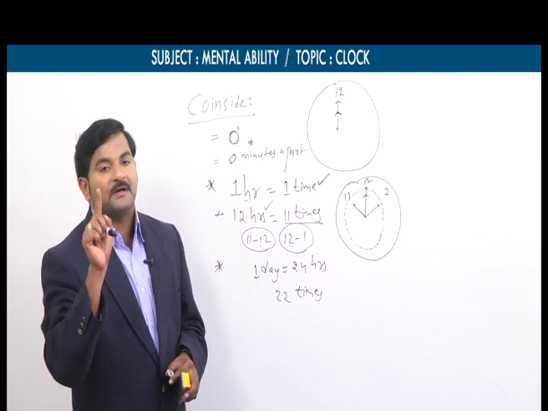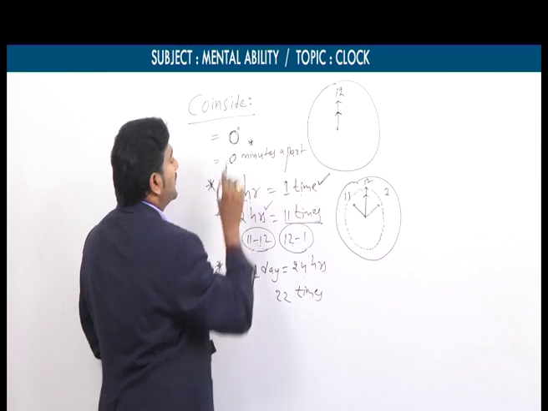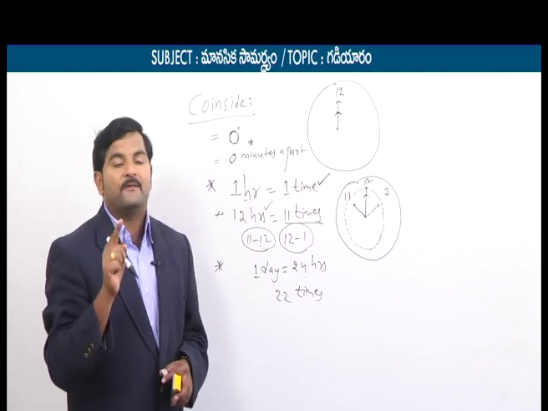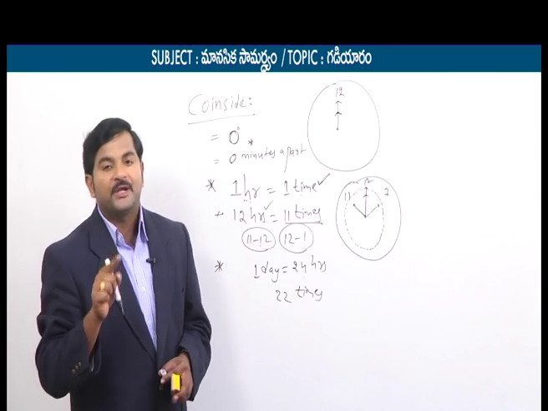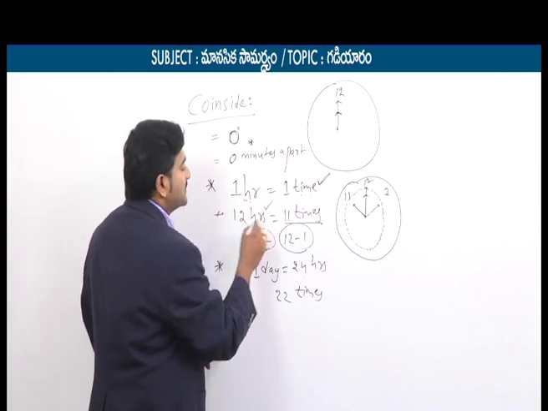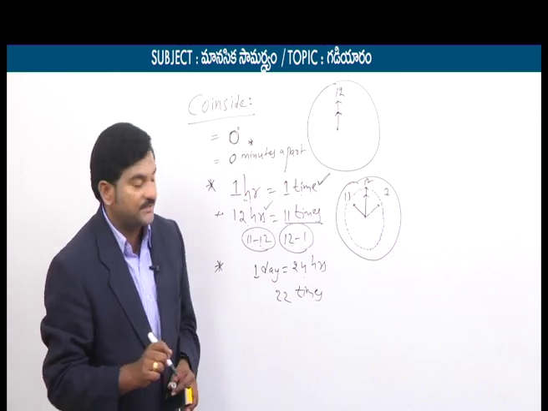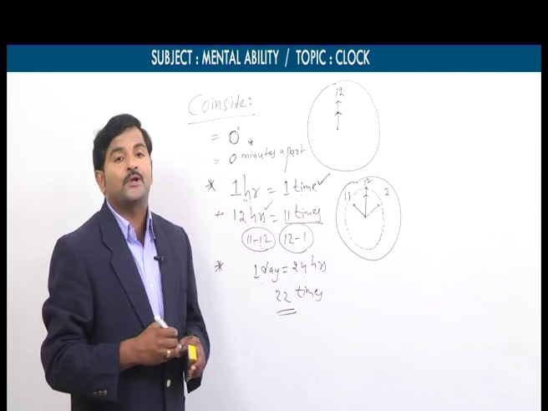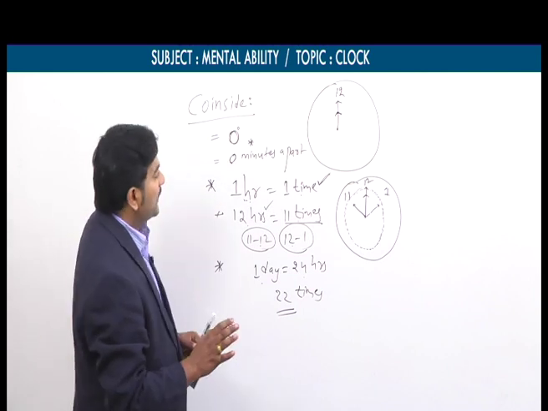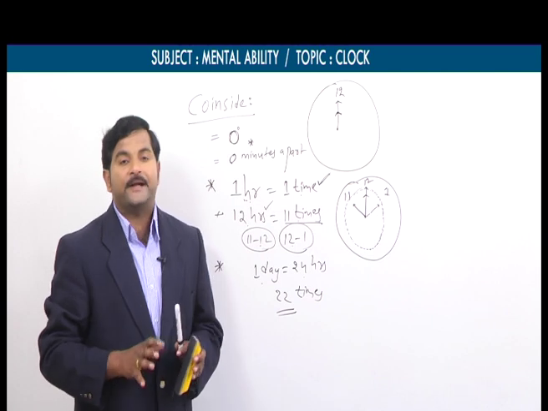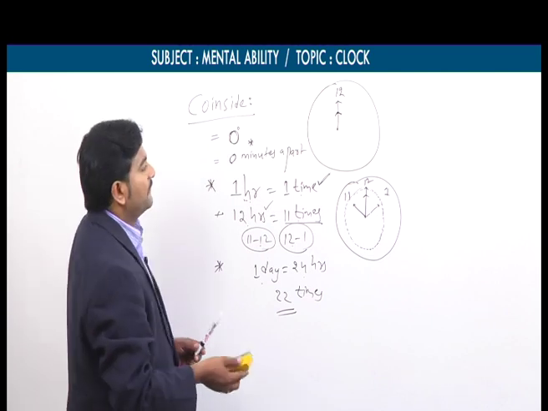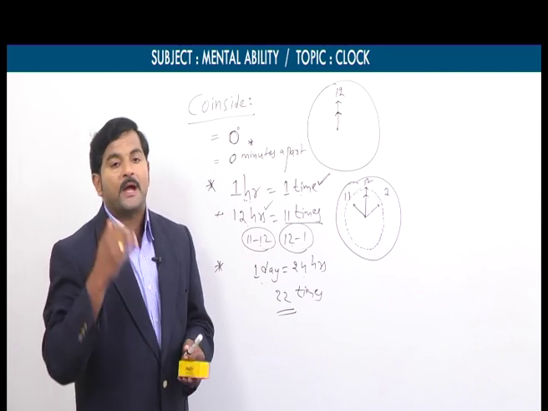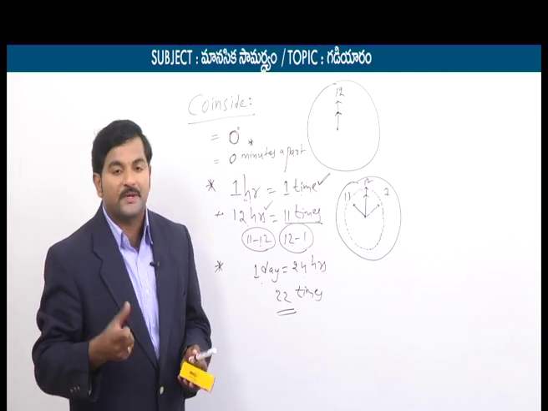My dear students, once again focus on this coincide part. Two hands coincide only one time in the span of 1 hour. For 1 hour it could be one time, but for 12 hours it could be only 11 times. And in a day, two hands coincide only 22 times. These are the 3 points that come under the coincide concept. Similarly, we will focus on the opposite concept. Two hands may be opposite, two hands may be perpendicular, or two hands may coincide.